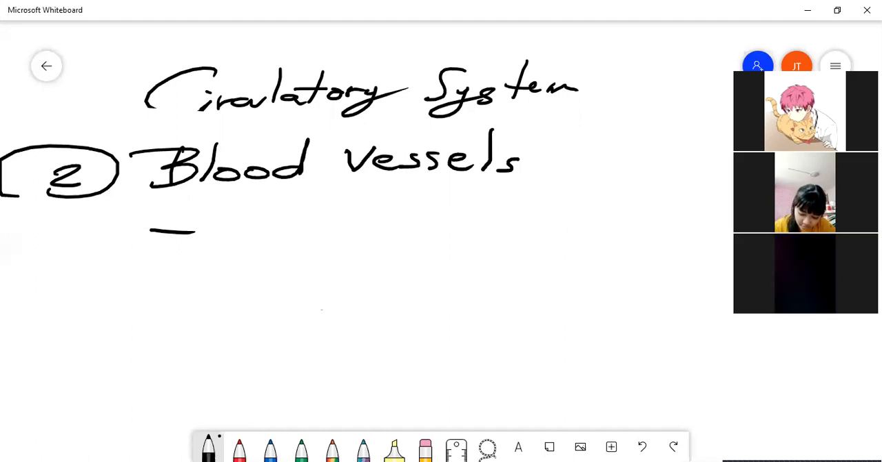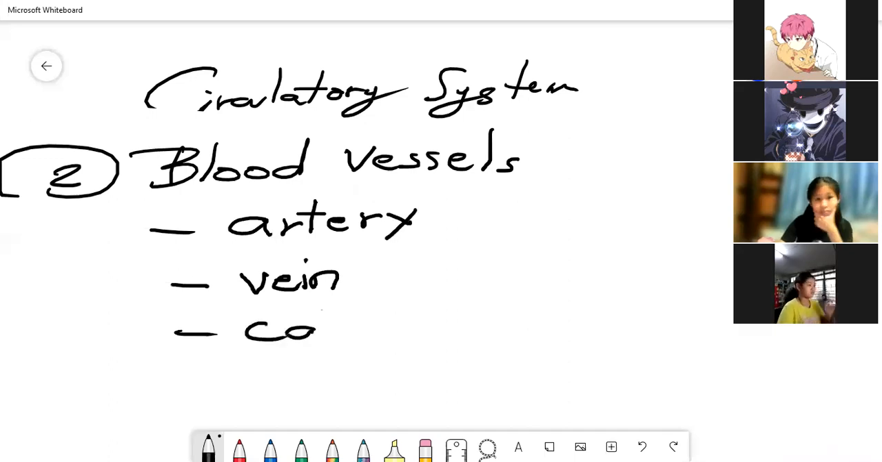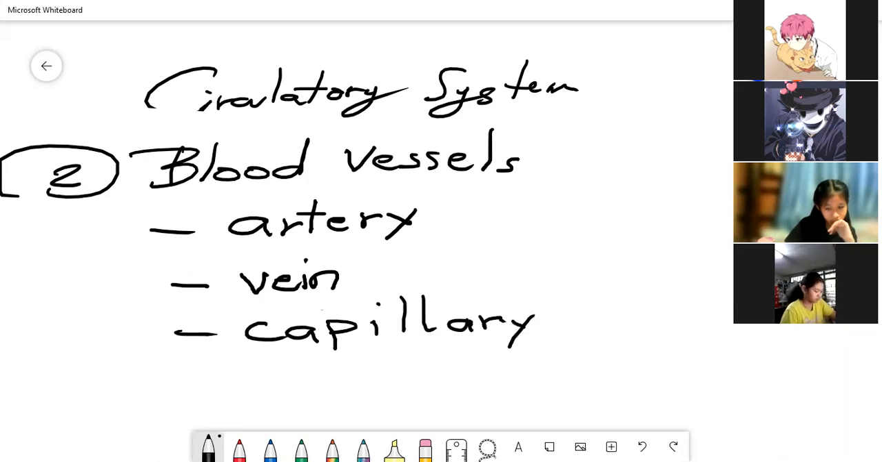Okay. Blood vessels. Blood vessel, number 2. Blood flows through all the parts of our body through the tubes called blood vessels. There are 3 main types. Number 1 is artery. Number 2 is vein. And number 3 is capillary. There are three. Okay, we will stop it here in the capillary today.